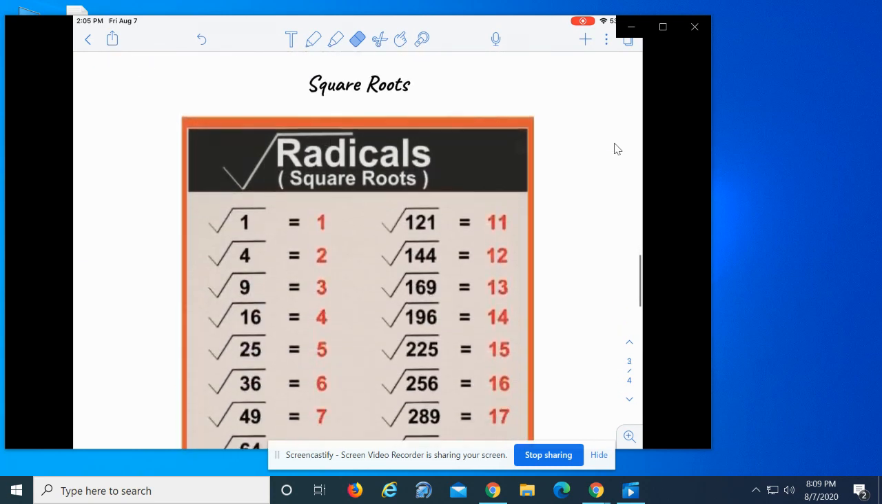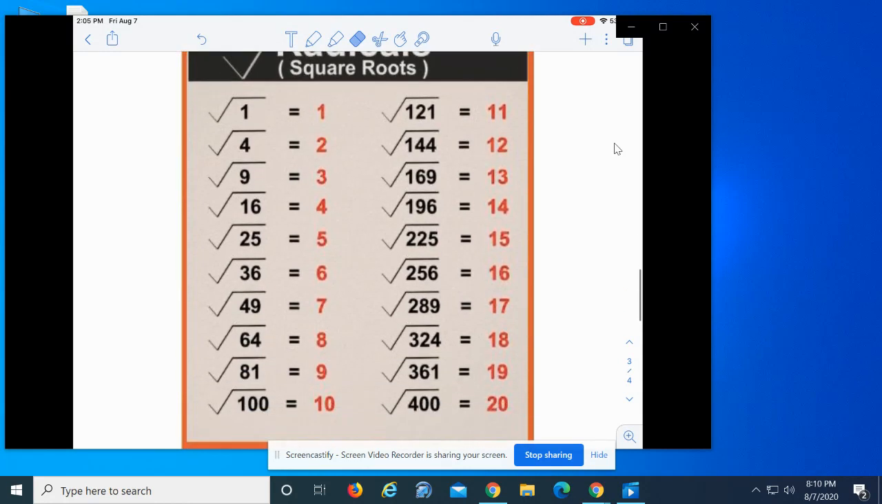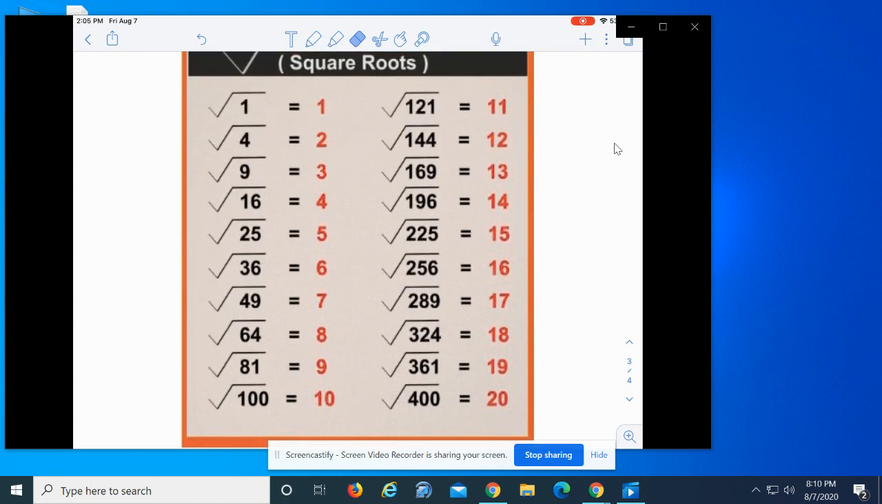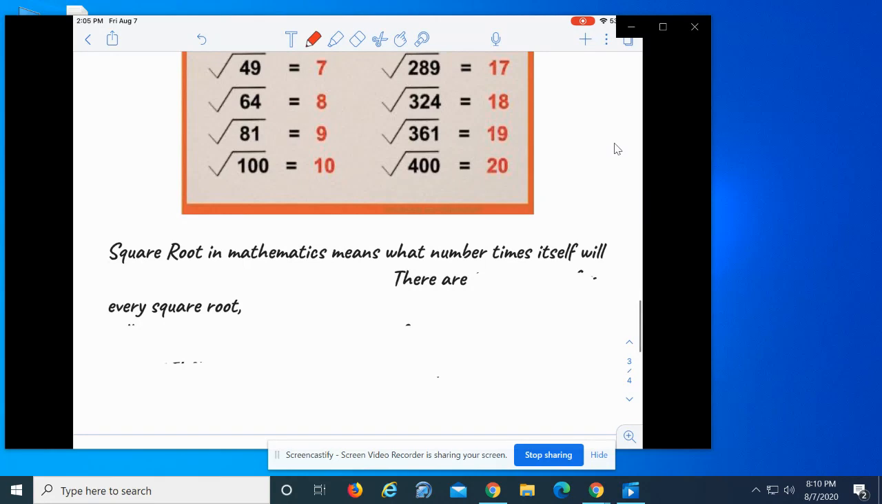Square roots in mathematics means what number times itself. So when we talk about the square root of 1, we're talking about 1 times itself. The square root of 4 is 2 times itself. Now this graphic is actually a little tricky because whatever number times itself will be is what is underneath the radical sign.